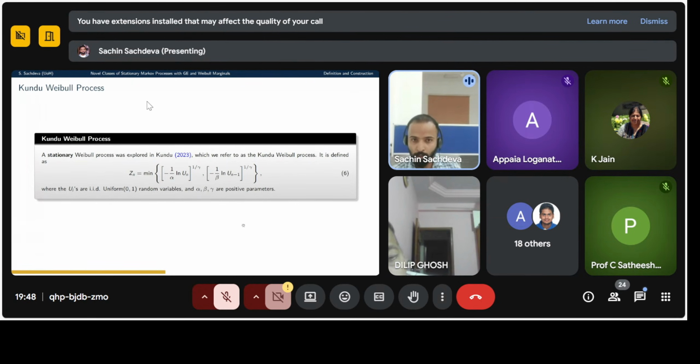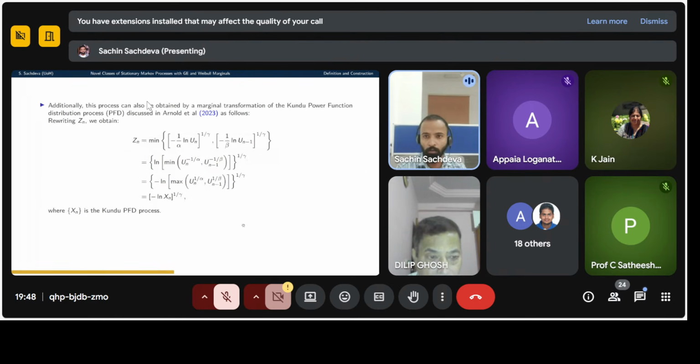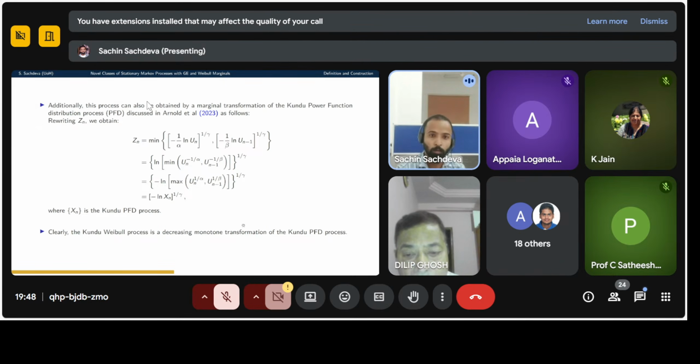In the Kundu 2023 paper, this process was described. This is a stationary process, and Zn is equal to the minimum of these two terms, and this Zn follows a Weibull distribution with gamma and alpha plus beta parameters. So this is a stationary process. Additionally, we saw that this process can be obtained by a marginal transformation of the Kundu PFD process discussed in this paper, with this transformation. So clearly, the Kundu Weibull process is a decreasing monotone transformation of the Kundu PFD process.